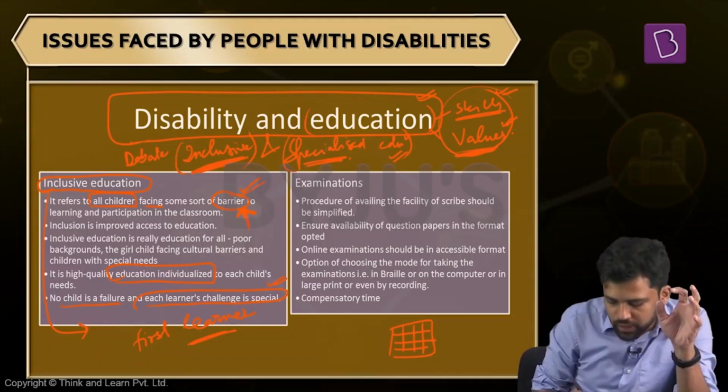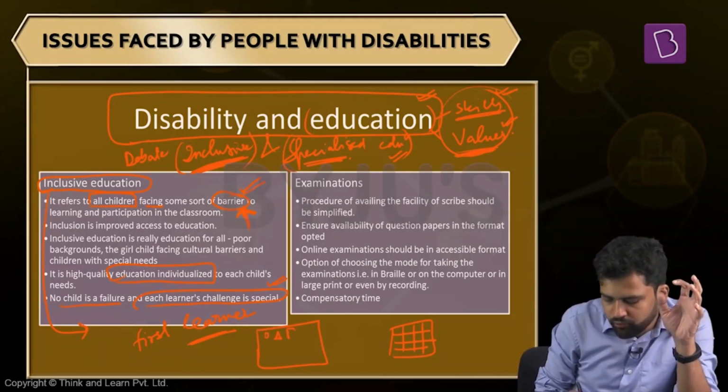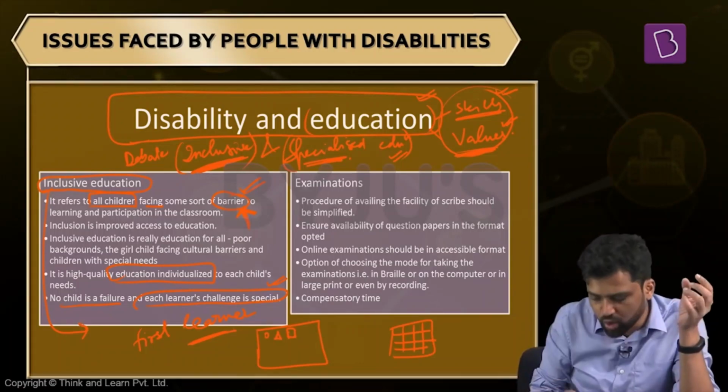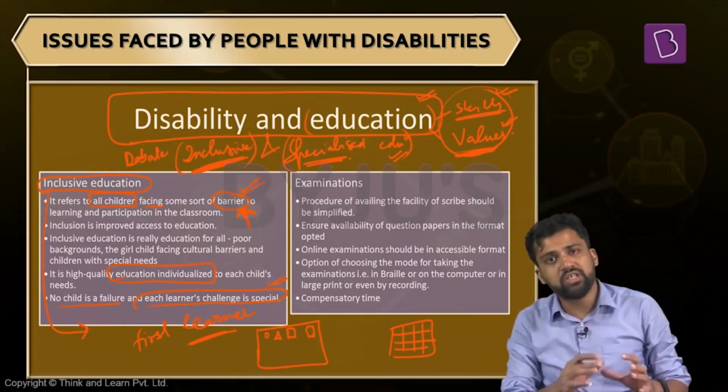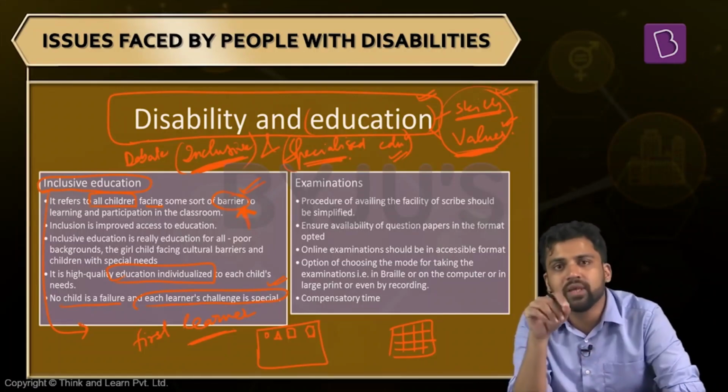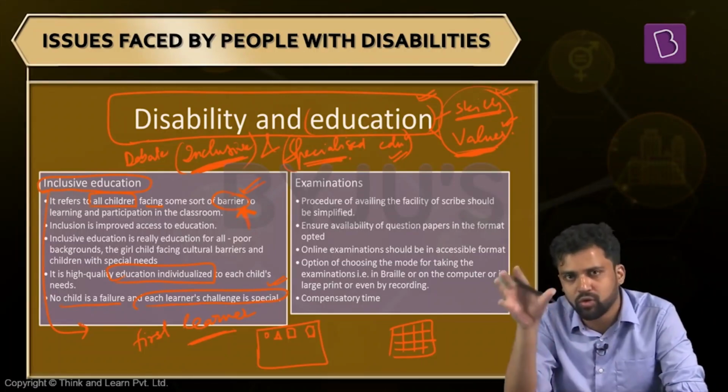So in an inclusive classroom, inclusive institution, you have an institution where all the children, belonging to different parts of society, or children having different kinds of barriers, are all together. And the teacher should be able to identify those gaps and address them. So this is what inclusive education is. Everyone is part of the same classroom. The classroom is the reflection of what exactly society looks like. Whatever you have in society, the same thing is in the classroom.